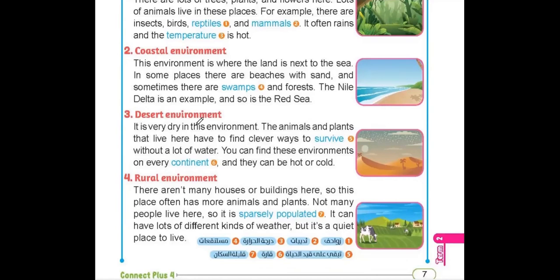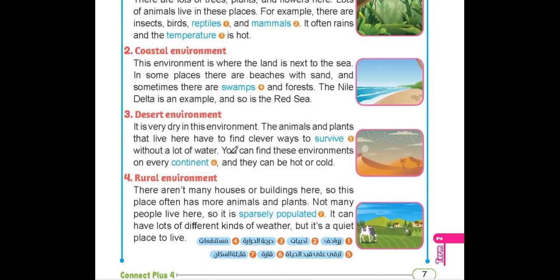What about desert environment? In previous studying, we already know some information about the desert, but we have more here. It is very dry in this environment. Yes, because the weather in the desert is hot and there is not much rain, so it should be dry. The animals and plants that live here have to find clever ways to survive. Yes, because by the nature of this kind of desert, it's not easy to live there. So the animals and plants should find clever ways to survive without a lot of water.